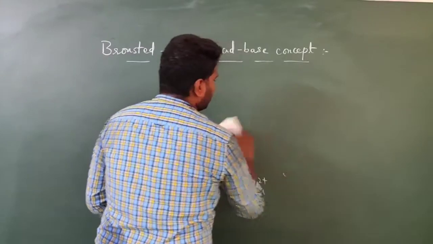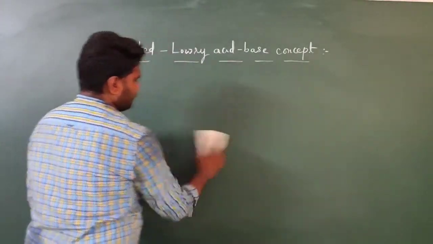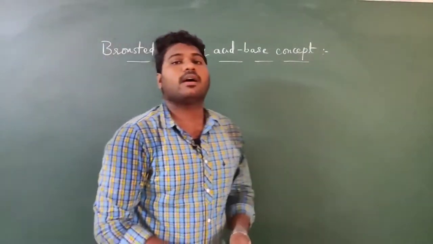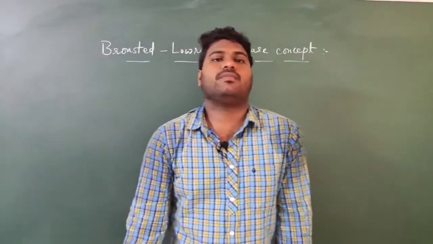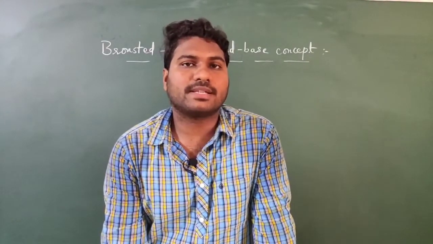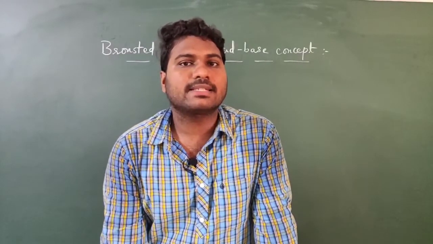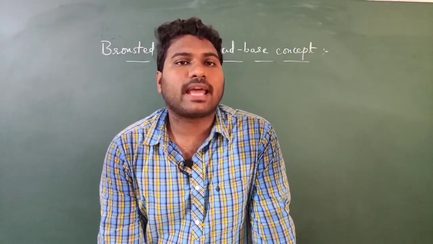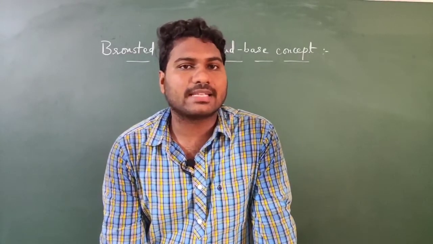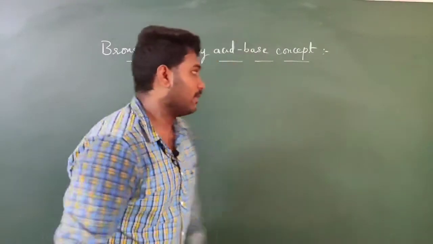So here one more important point is the conjugate base of strong acid is weak. The conjugate acid of strong base is weak. I will repeat that.